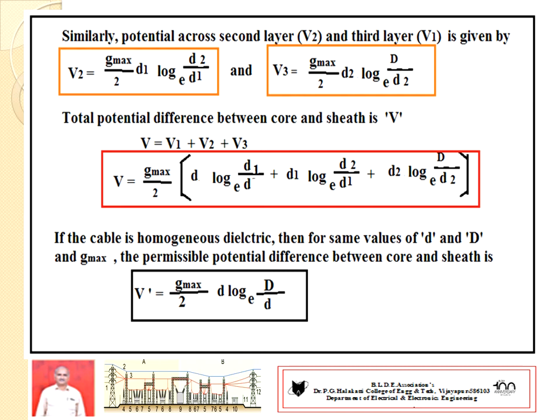V dash equals Gmax by 2 times d log base e of D by d. Once again, this happens with a homogeneous medium, whereas the above expression is non-homogeneous, that is, composite dielectrics. The above expression is with grading, the below expression without grading.